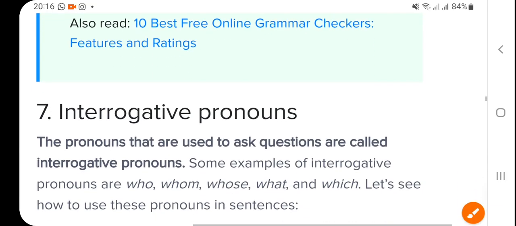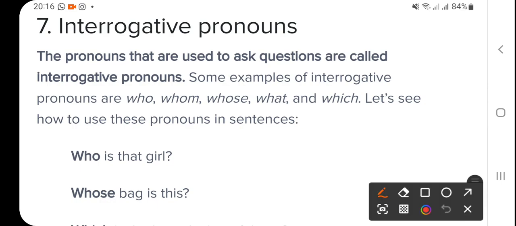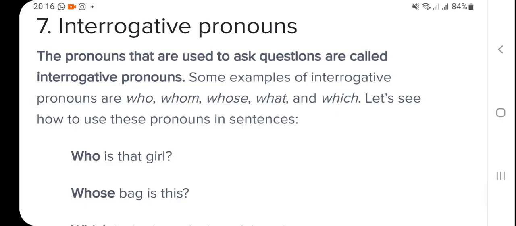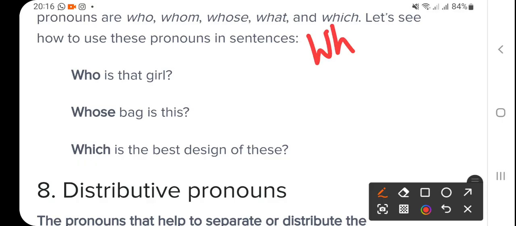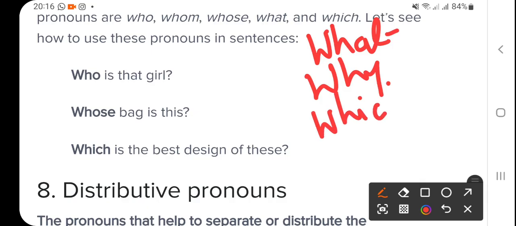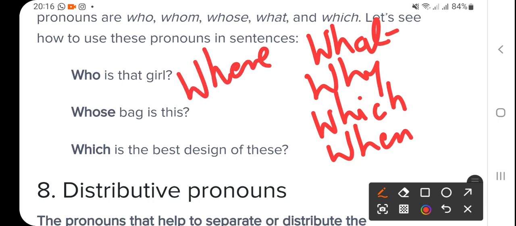Next is interrogative pronoun, pronouns which create questions. The pronouns that are used to ask questions are called interrogative. Examples are all the WH words: what, why, which, when, where, whose, whom.